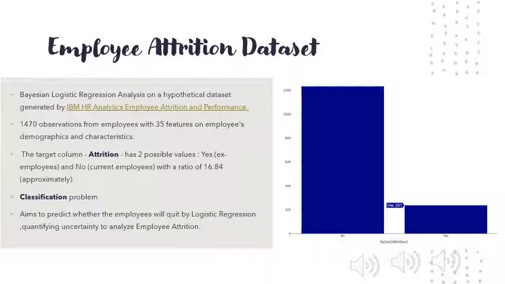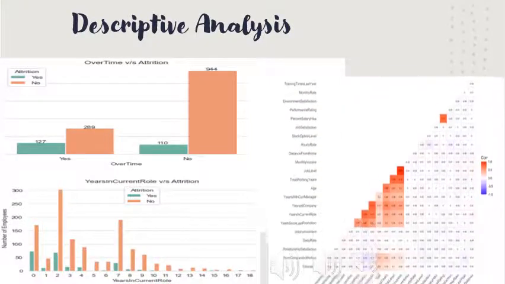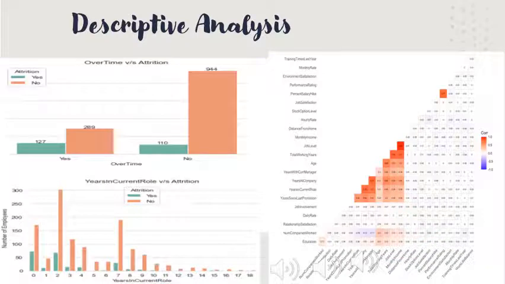Here in the following diagram, we have plotted the attrition variable, where we can see that it is quite unbalanced, where no dominates yes. Here we have taken two variables, overtime and years in current role. These two variables are compared with attrition and we have plotted two graphs. Here we can see people who have worked overtime have a higher attrition rate than people who don't work overtime.